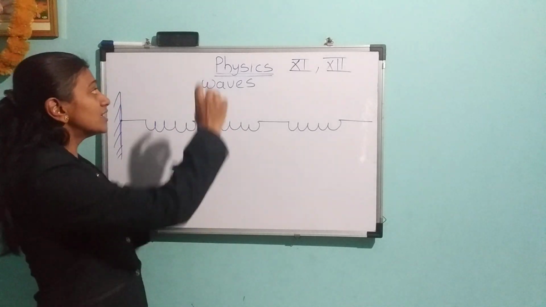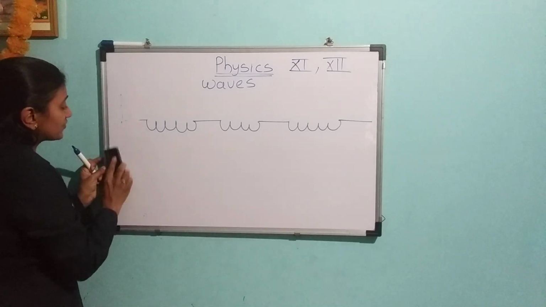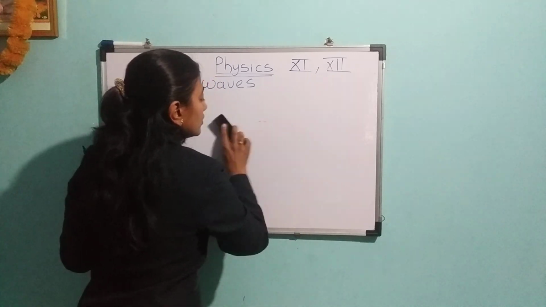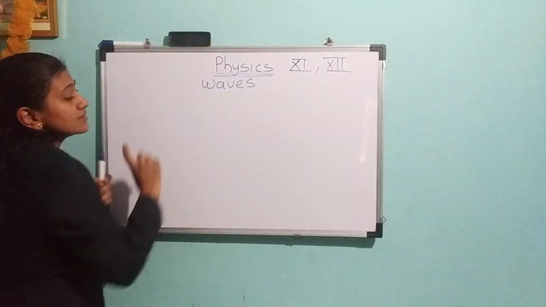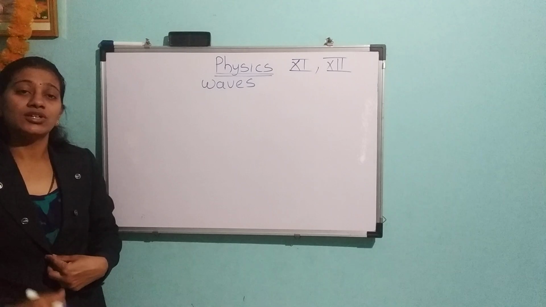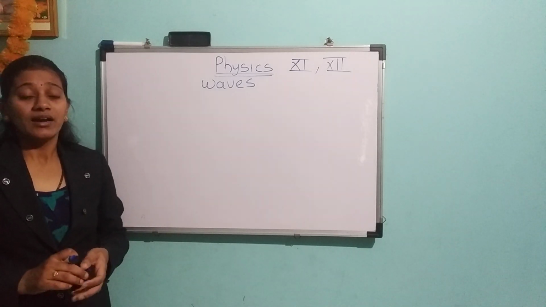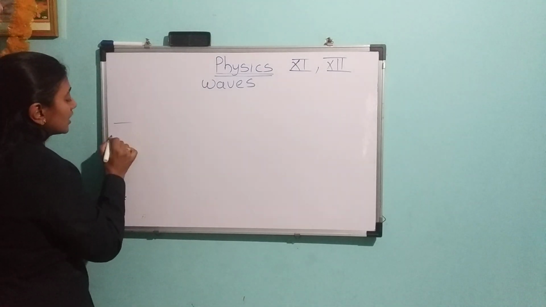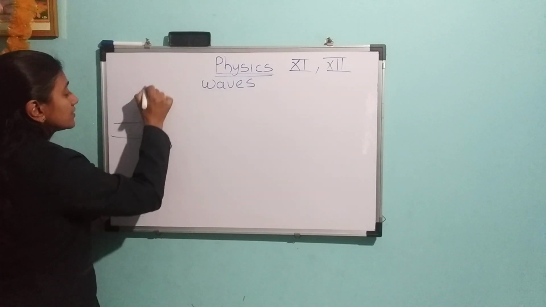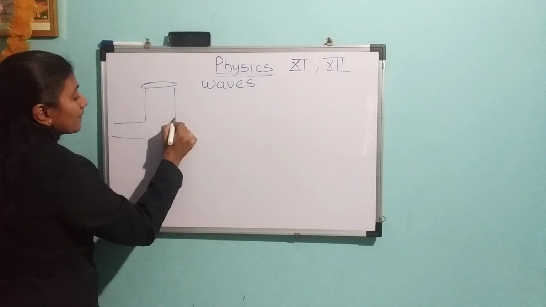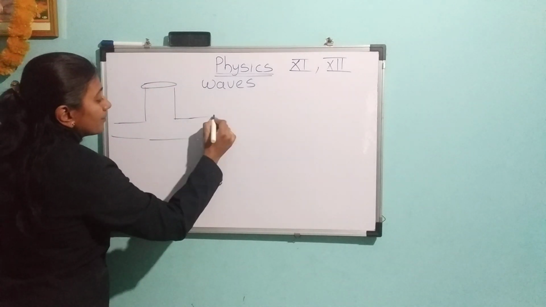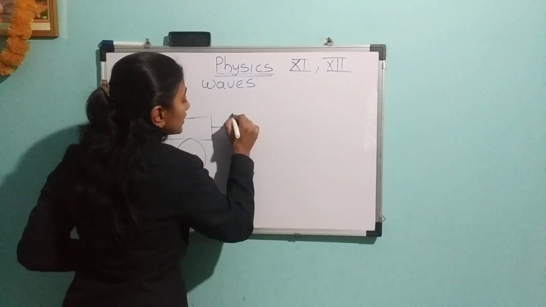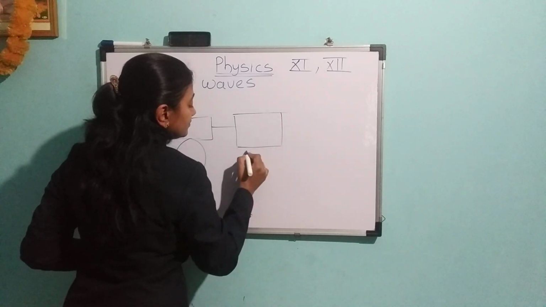We can take another example, which is very familiar to us: the train. We know that in the train, first of all, the engine is present there. Afterward, that engine is connected to the bogies, and the bogies are connected to each other by spring couplings. Now here, I am trying to draw the diagram of that. Here is the engine. That engine is connected to bogies one by one.